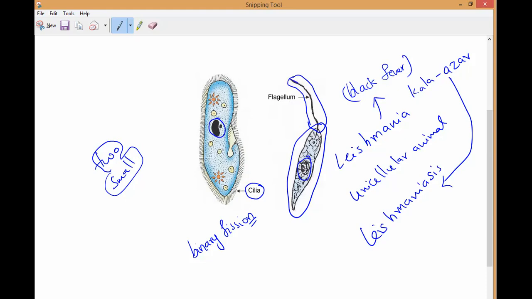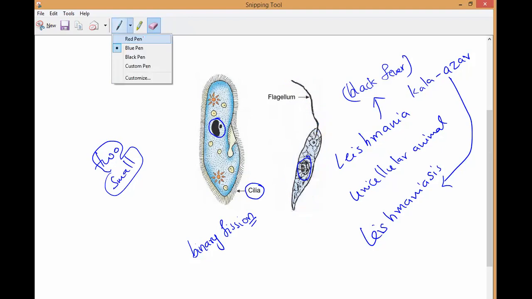So this binary fission will take place according to this flagellum. It will be split into what? Two equal parts. This is what we call longitudinally. Understand, guys? So based upon the flagellum only, it will be splitting into two equal parts. That is what I am saying. So according to this flagellum, the binary fission of this Leishmania animal will split it into two equal parts. That is what I said. The flagellum is the most important in the formation of new organisms.